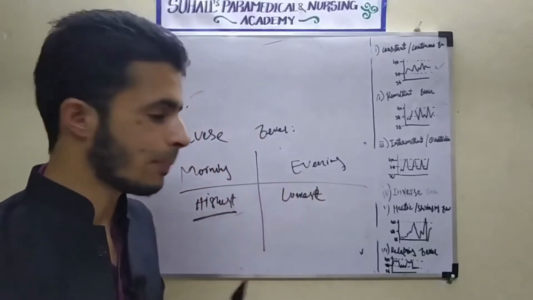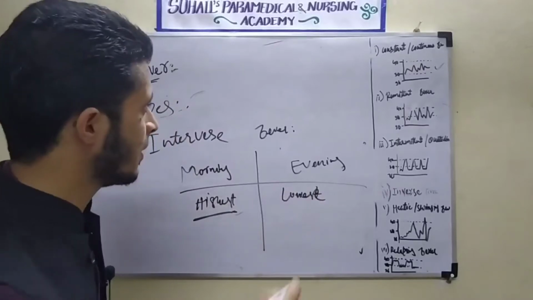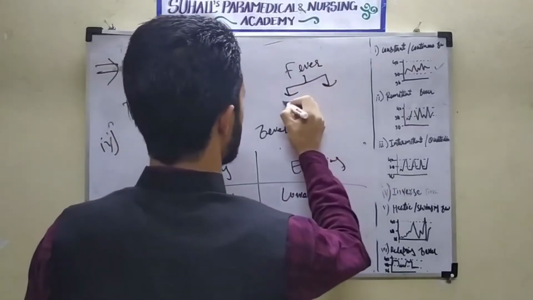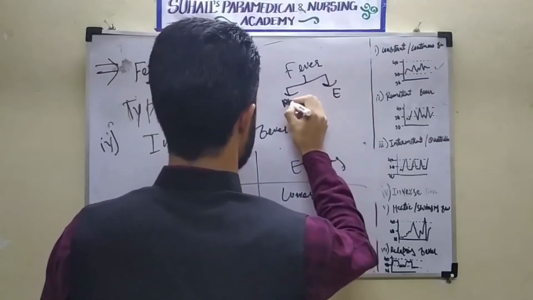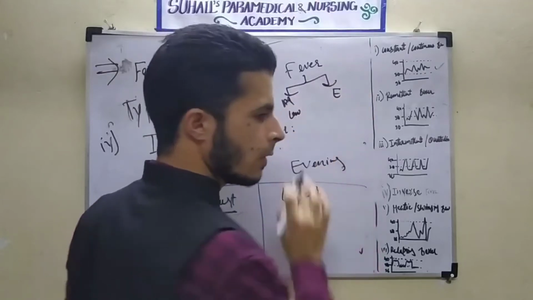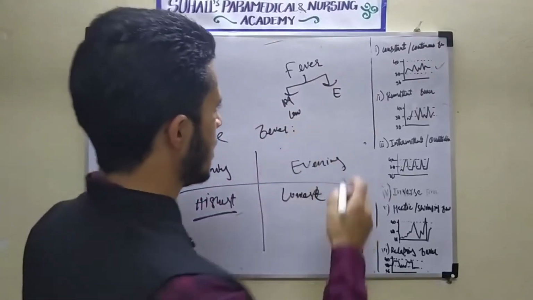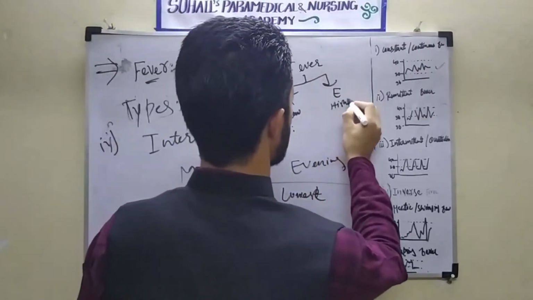This is abnormal. This is not the actual condition. But in case of actual fever, during morning time there will be low temperature, and during evening time there will be high temperature.